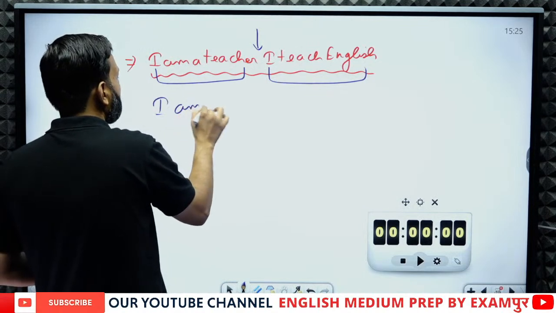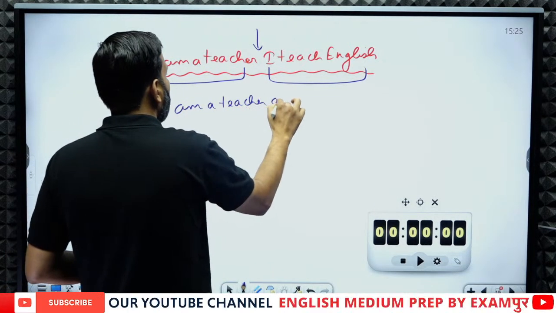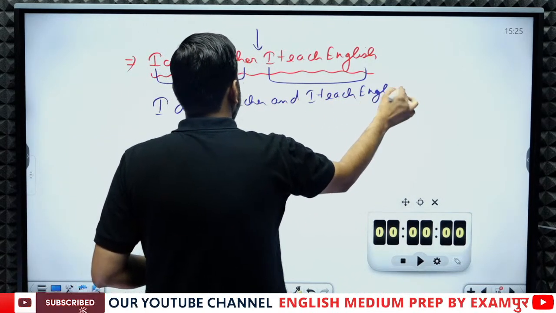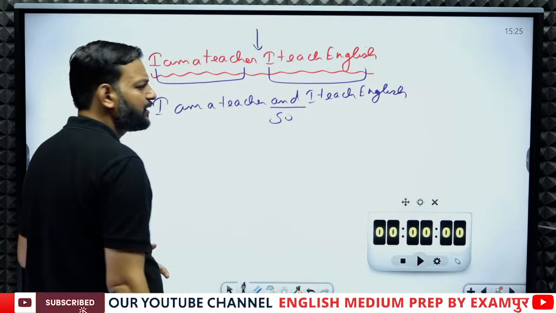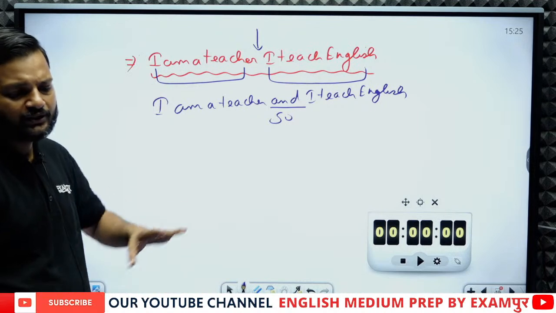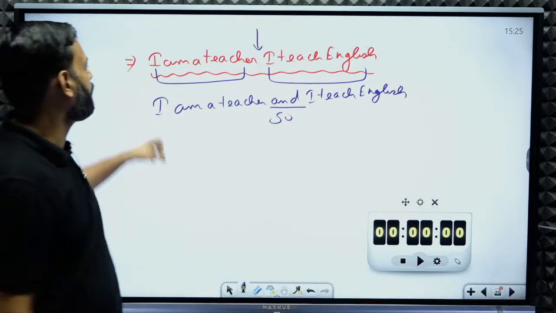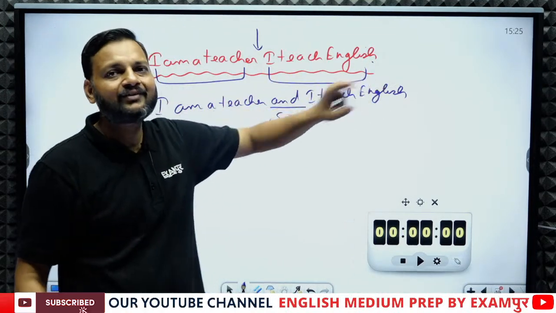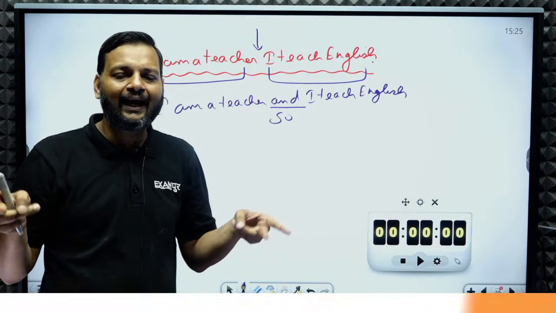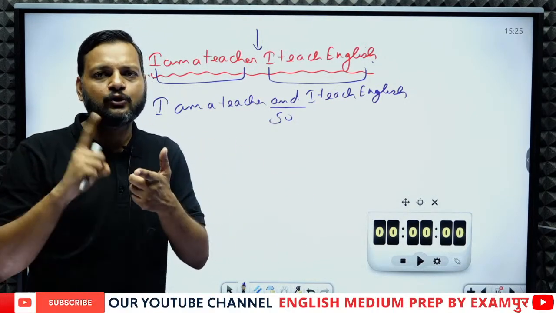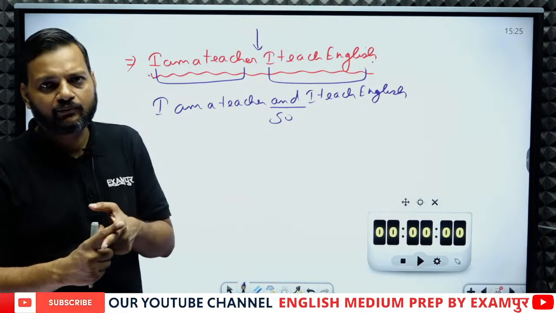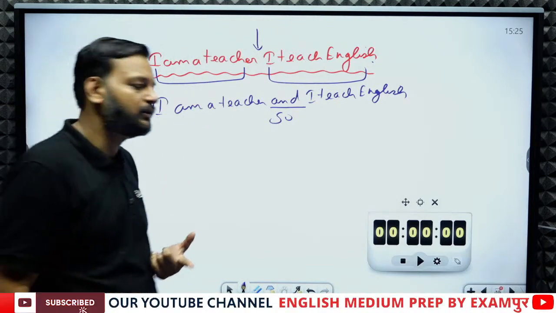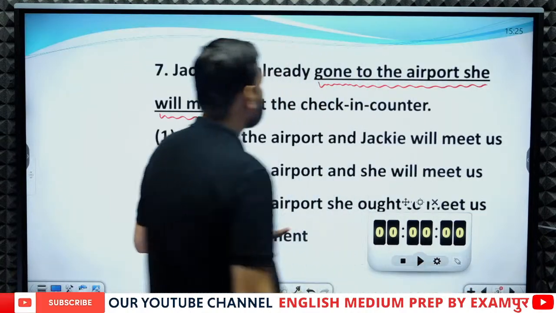So, "I am a teacher and I teach English," or you can use any other conjunction. But you need a conjunction. Without a conjunction, these are two separate clauses. You cannot say that this is a sentence, because without a conjunction this is not a sentence. If you want them to be a single sentence, you need a conjunction between them to join them, right? So the conjunction is missing, and the same is the case with our question.